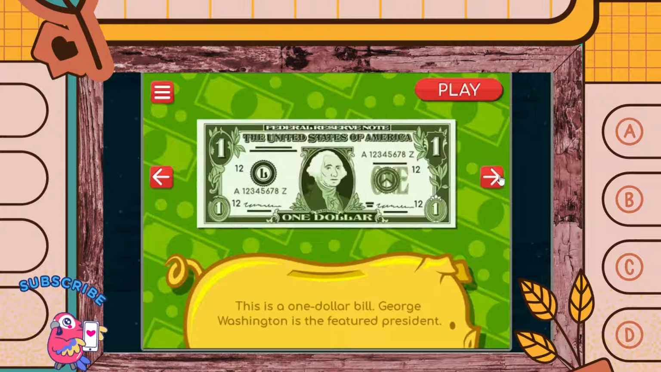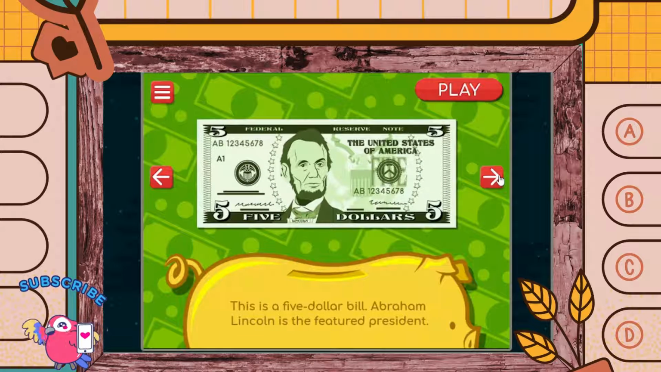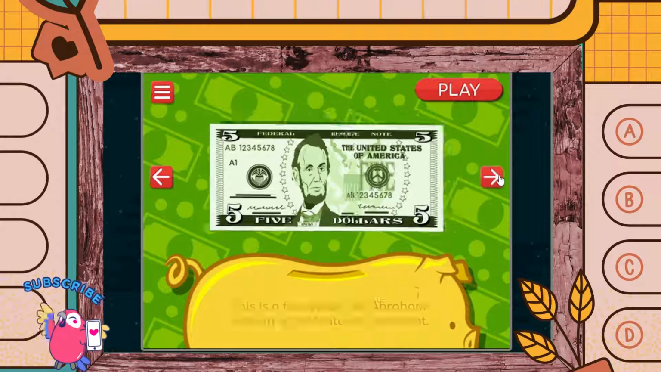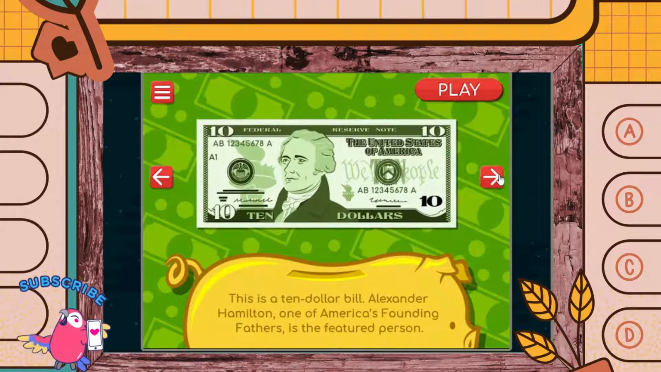This is a $1 bill. George Washington is the featured president. This is a $5 bill. Abraham Lincoln is the featured president. This is a $10 bill. Alexander Hamilton, one of America's founding fathers, is the featured person.